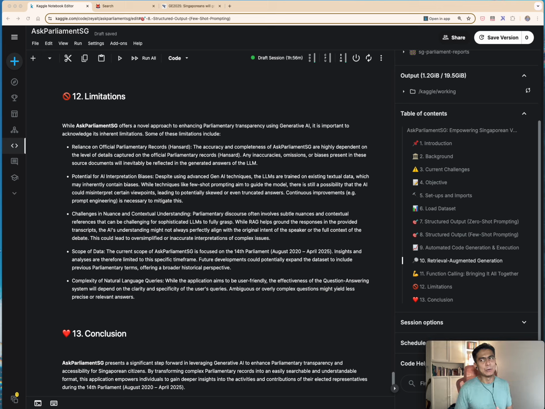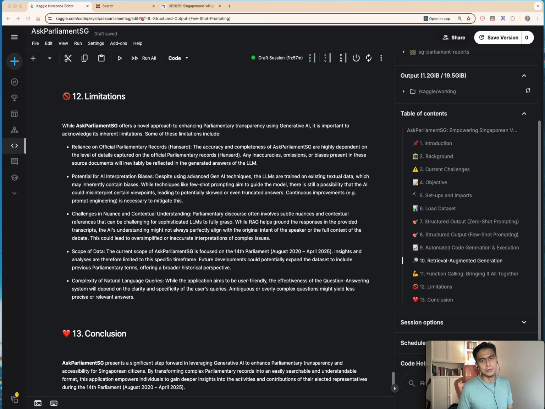Ultimately, the end goal is to have some sort of QA system, a question and answering system, where users input a question about Parliament, or discussions around Parliament, and then the QA system, in this case what we call AskParliamentSG, provides some answers in response to that question.